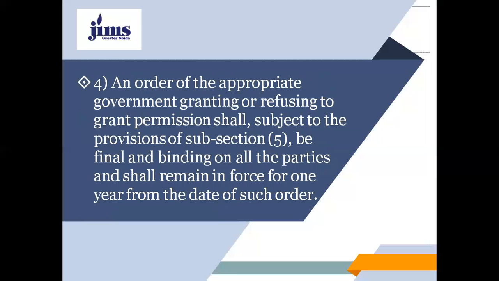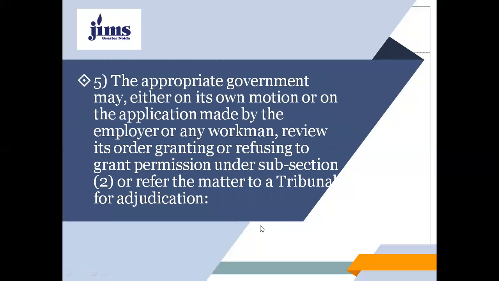And subsection 4 says that an order of the appropriate government granting or refusing to grant permission shall, subject to the provisions of subsection 5, be final and binding on all the parties and shall remain in force for 1 year from the date of such order. And my dear students, subsection 5 says that the appropriate government may, either on its own motion or on the application made by the employer or any workman, review its order granting or refusing to grant permission under subsection 2, or refer the matter to a tribunal for adjudication.